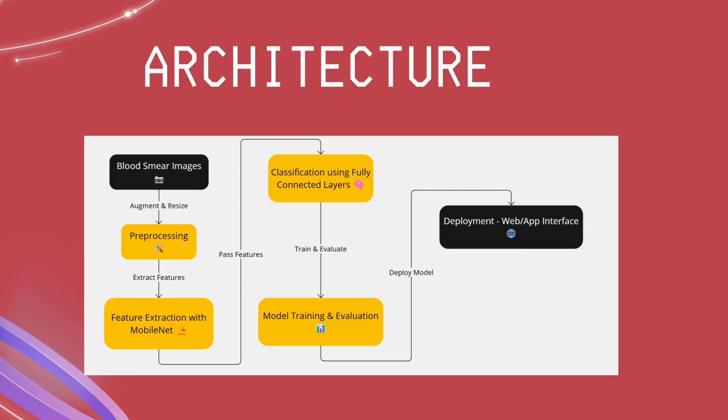The architecture of the project is given here. You take blood sample images, then apply pre-processing. In the pre-processing step, you do some noise cancellation and noise minimization. Then using feature extraction, you extract the important features of each and every blood sample. Those features are used to train and test for the overall disease classification.